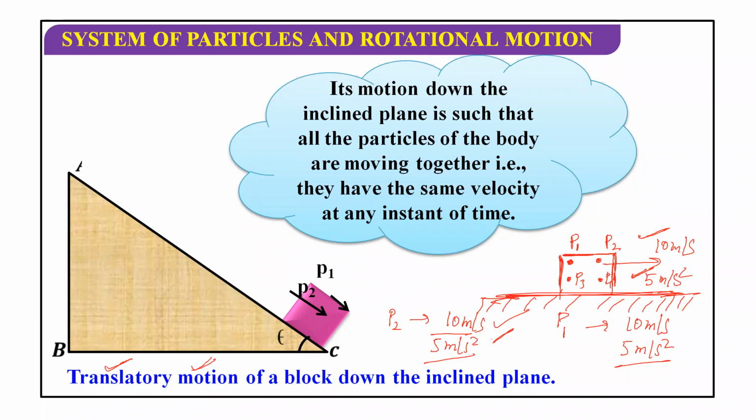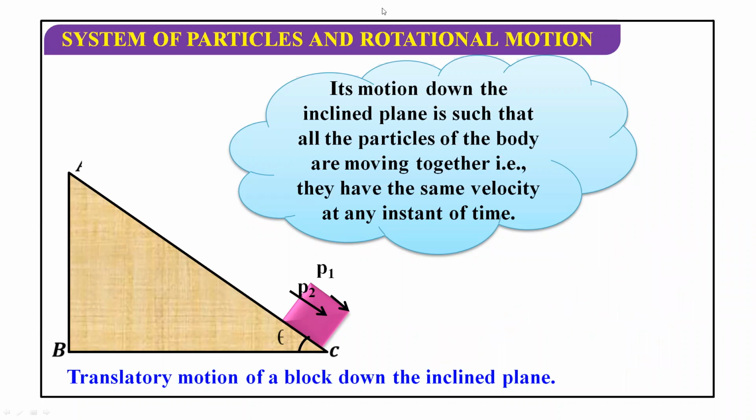So translational motion identification is this also, that each and every point is moving with the same constant velocity, same constant acceleration. If it is a rigid body, this condition will be fulfilled always. And that is what basically we are talking about in a rigid body. If it is not a rigid body, even translational motion can have a different velocity, different acceleration at different points. Okay. Because distance between them can change. That's the main logic. Now let's talk about the next part of it.